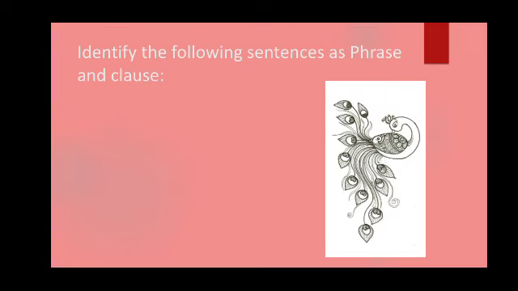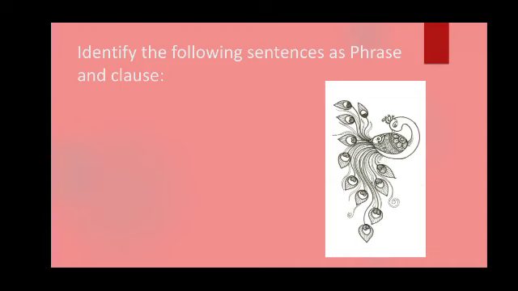Okay. So now we will solve few questions. Let us recap again. Phrase, it will not have subject verb component and it will not have a complete meaning. Clause, clauses will have subject and verb.